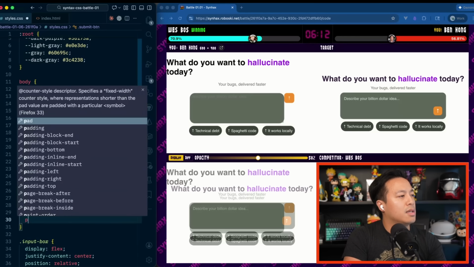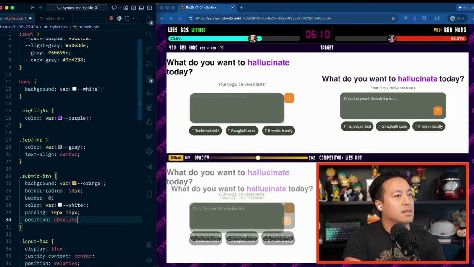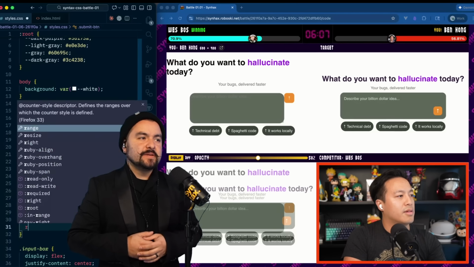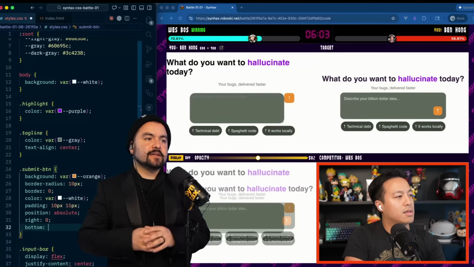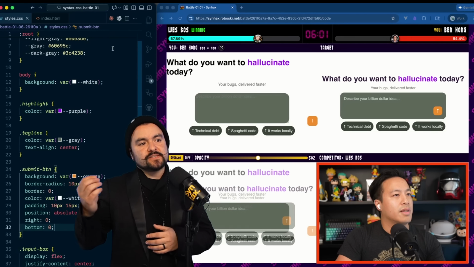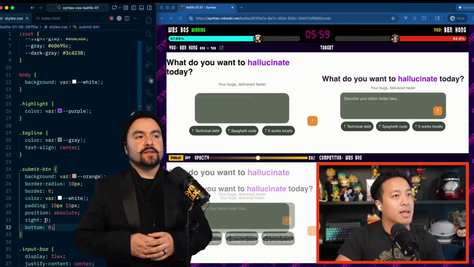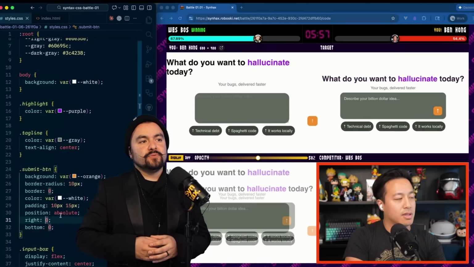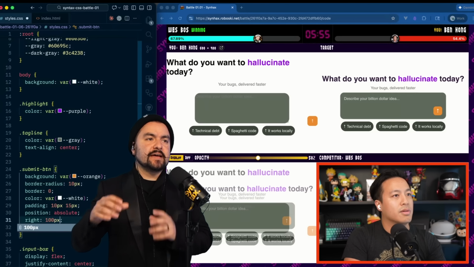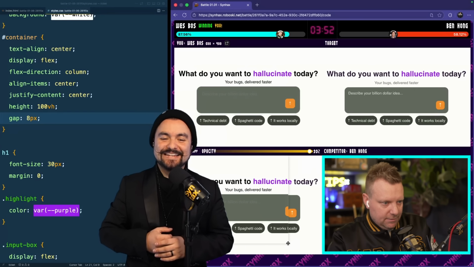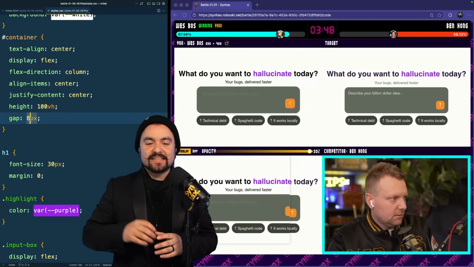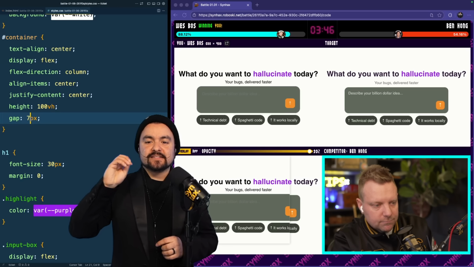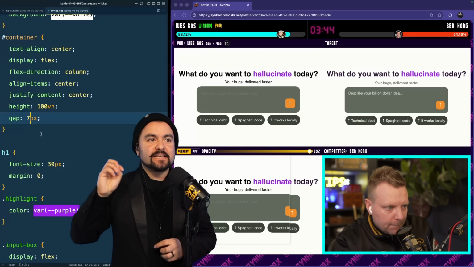And then let's position absolute. Yeah, and we can see Ben has gotten his suggestion buttons mostly in the right spot. They're not exact, but they're mostly there. I think once he starts to get that orange submit button inside that input area, it's going to look a little bit closer. He can dial in the width and the height. Yeah, Wes bumping up to 87%. So his strategy paid off in the long run. We can see his orange button's not quite in the right spot. He doesn't have the right color for the placeholder, but he's getting really close.